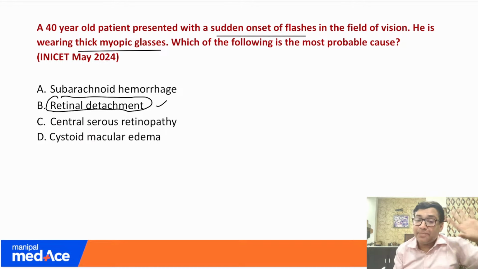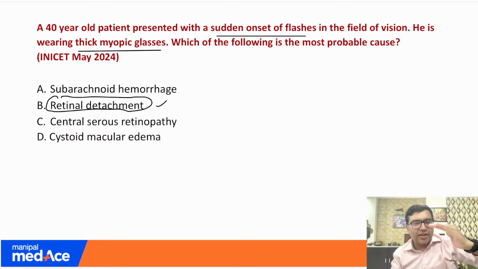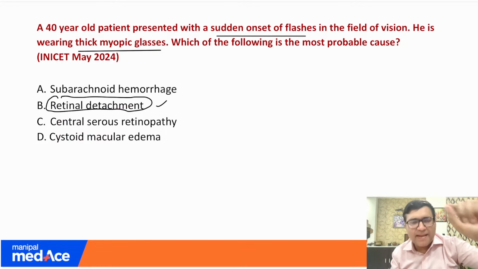Remember, a subarachnoid hemorrhage can have some retinal hemorrhages. In central serous retinopathy, the patient would come with central blurring of vision. Same with cystoid macular edema. None of these would have a sudden onset of flashes. Very, very important: a curtain falling in front of the eye and the flashes. These are very, very important specific features for retinal detachment, Dr. Kawaljit.